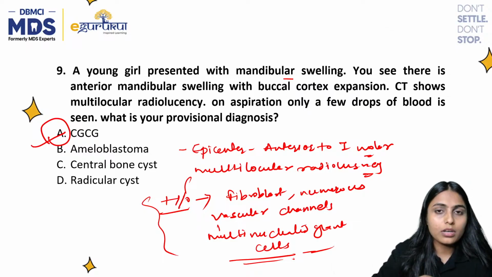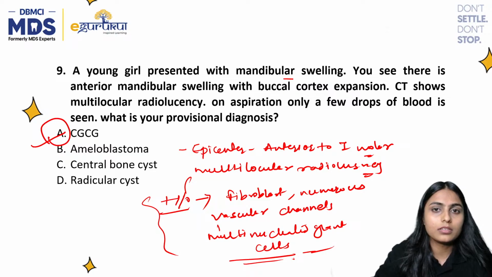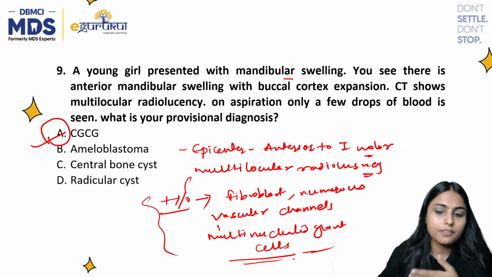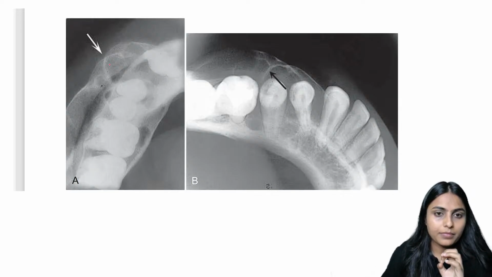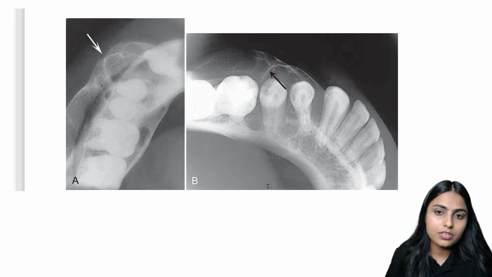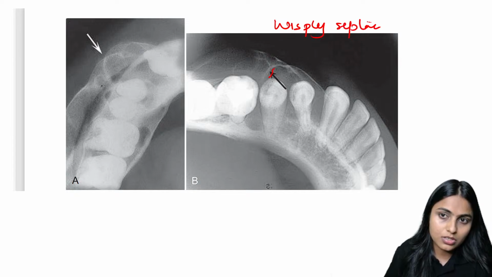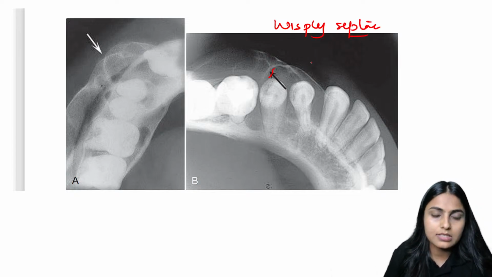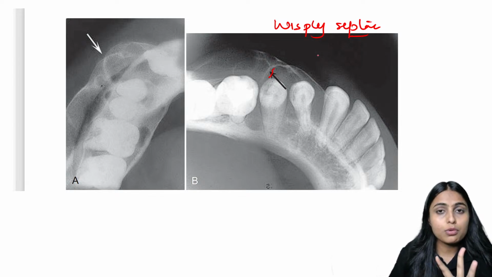For future reference, for the students who are going to give next year's exam, this is the appearance you see on radiograph, and the radiographic feature is wispy septa. Wispy septa are also seen in CGCG, so just remember the features of CGCG.